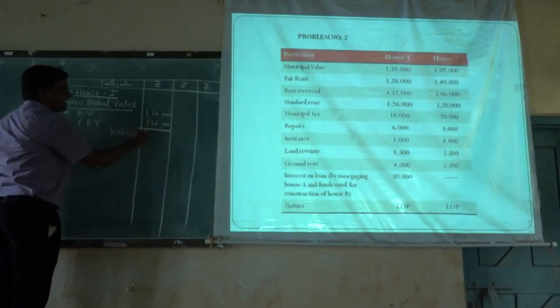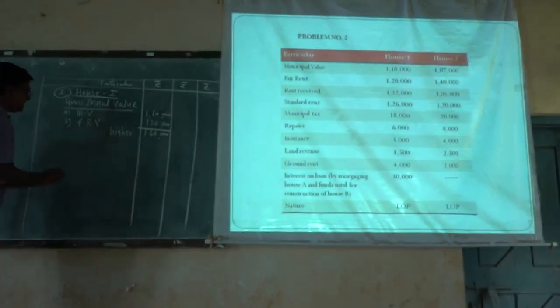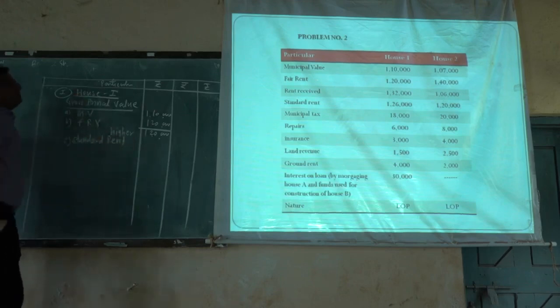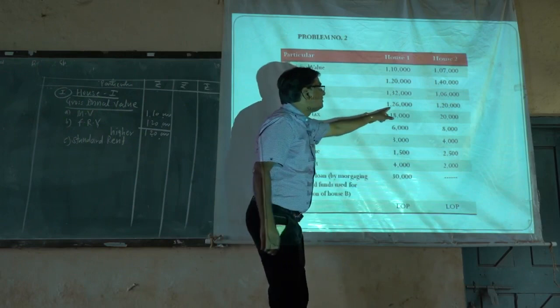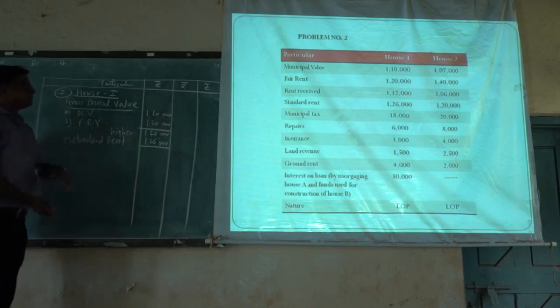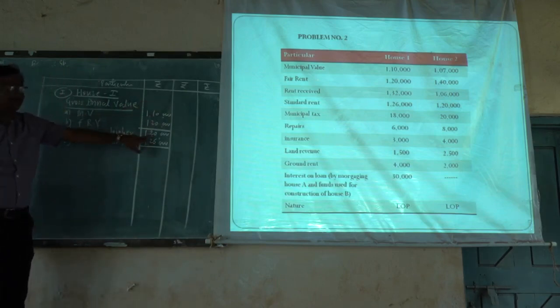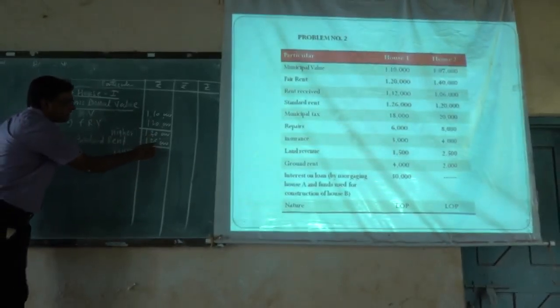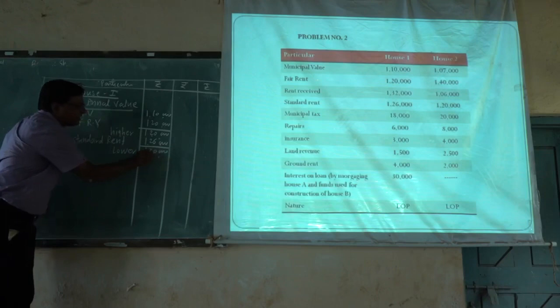From these two values, the higher value is 1,20,000. Then at point C we have to take out the standard rent. The standard rent for this first house, as per the Rent Control Act, is given here as 1,26,000. From the first two values we have taken the higher value, 1,20,000, and at point C we have 1,26,000. From these two values we should take the lower value. The lower value is 1,20,000.